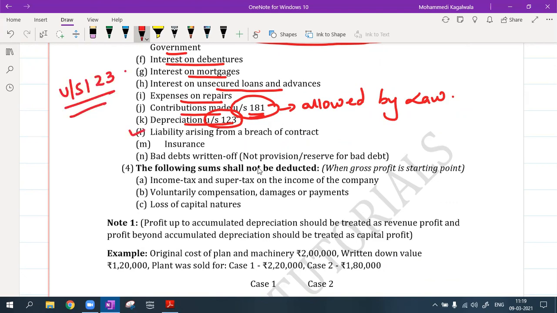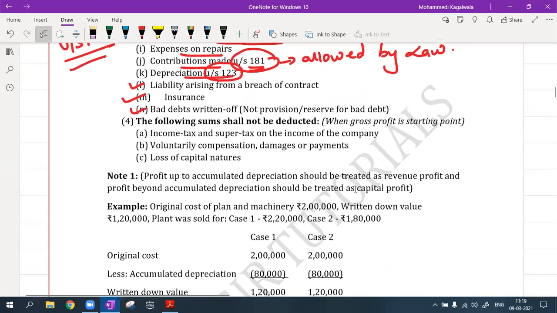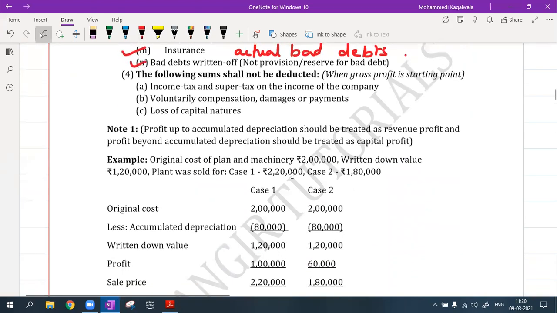Then liability from the breach of contract, any kind of insurance, bad debts. But not provision for bad debts, not reserve for bad debts, the actual bad debts. However, these following sums shall not be deducted. These are non-allowable, disallowed expenses. We cannot deduct them from our gross profit.